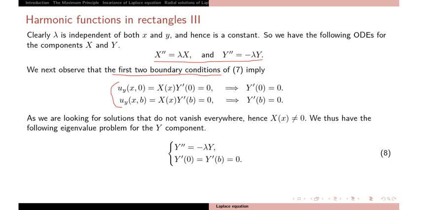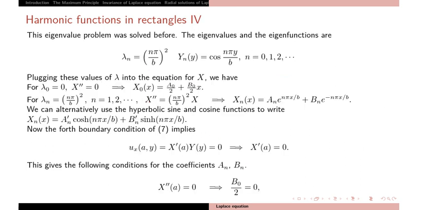Now apply the boundary conditions. First apply the zero boundary conditions, and these will give you Y dash 0 and Y dash b equal to 0. So firstly we are solving the equation of Y. You have this ODE with 2 boundary conditions, and we have solved this equation many times. The eigenvalues are (n pi by b) squared, and these are the eigenfunctions.